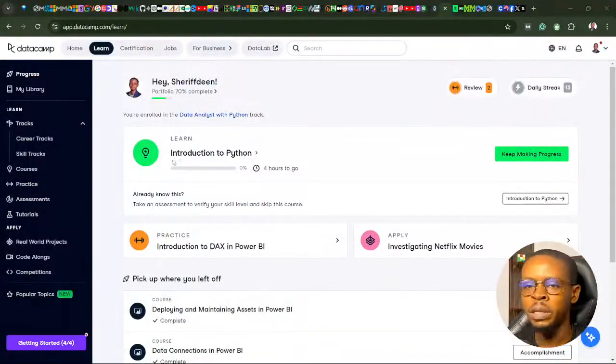We can use the same data set and see how we can analyze it within the three analytics tools and compare which one is easier, which one is more popular. Python is more used within the data analytics industry when you're talking about advanced programming languages. So I go to the career track section here really quick.